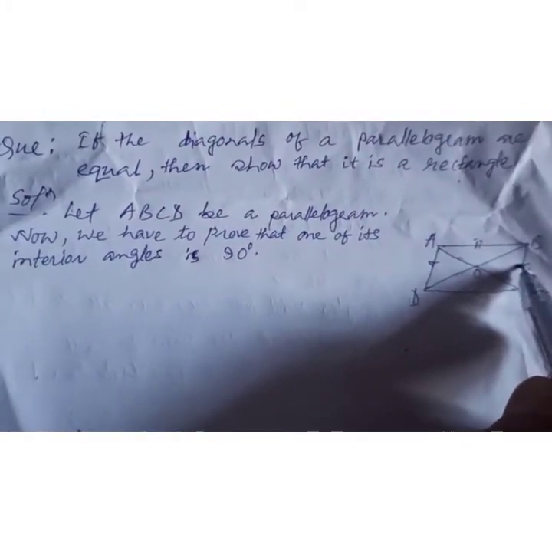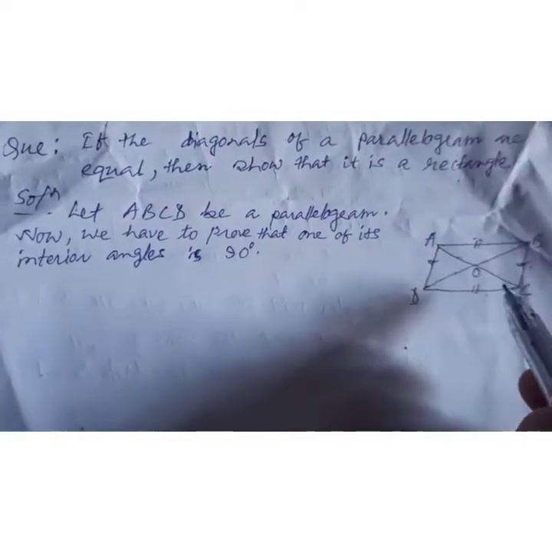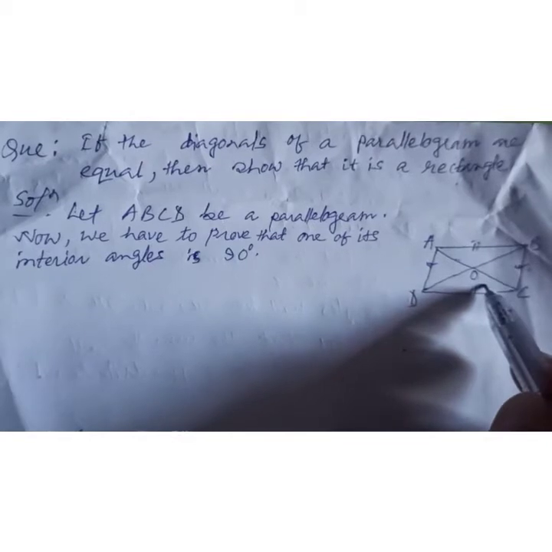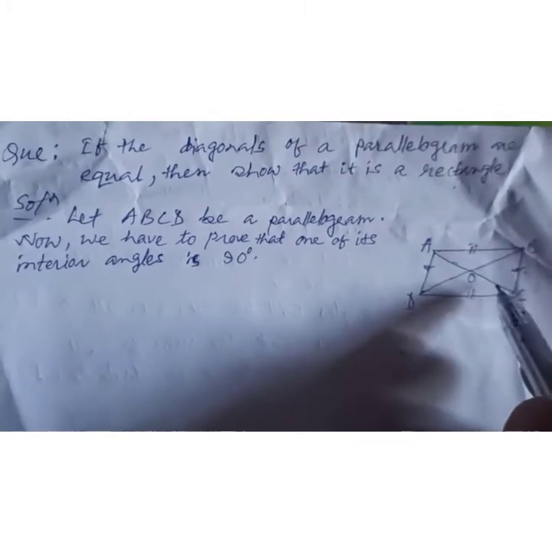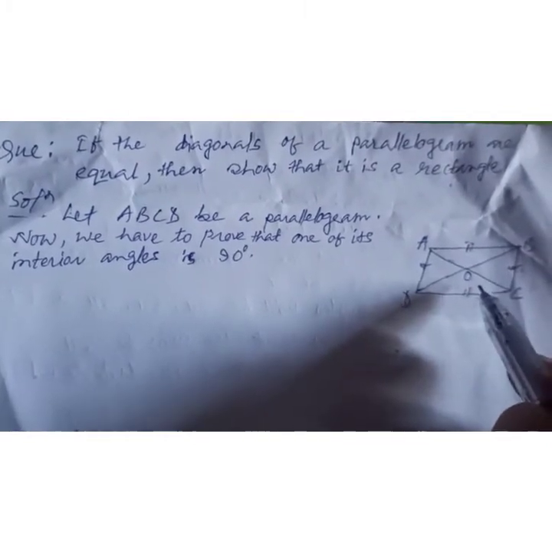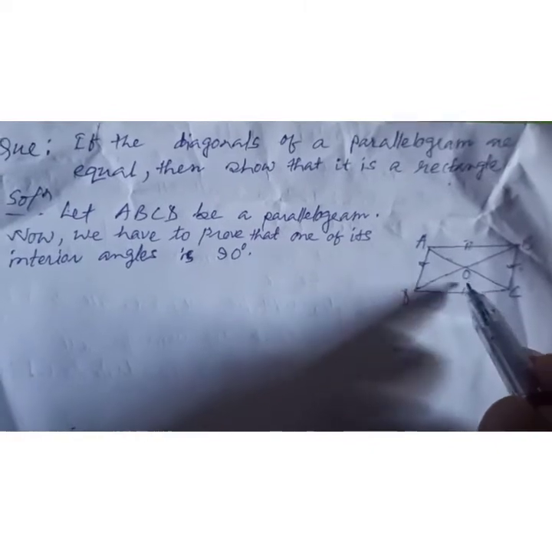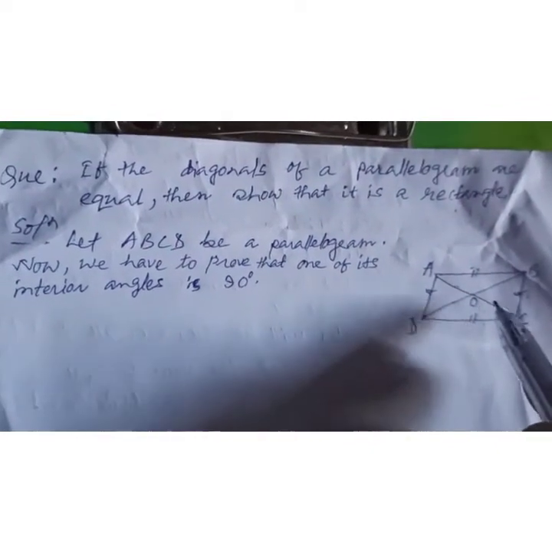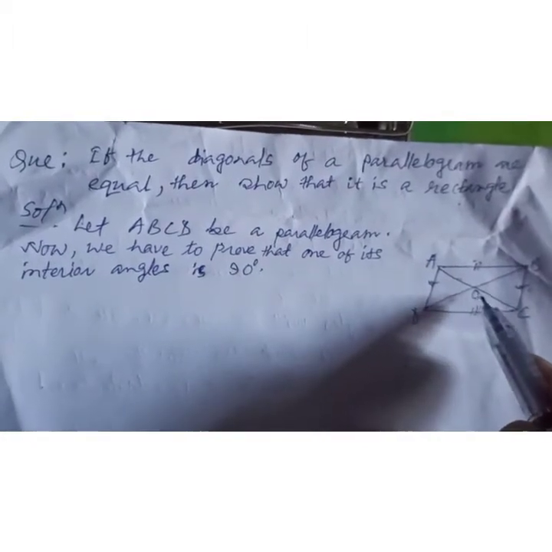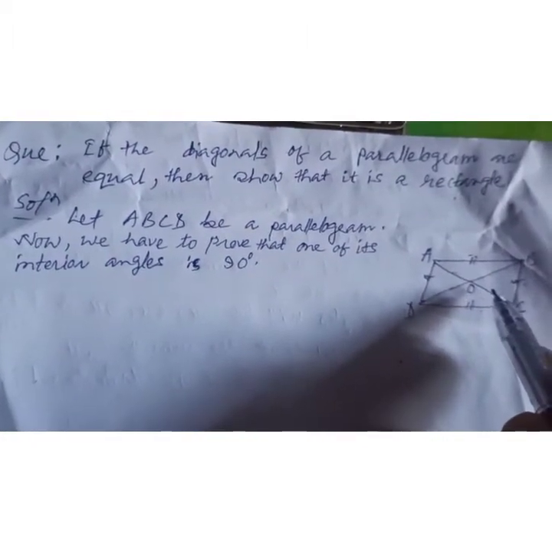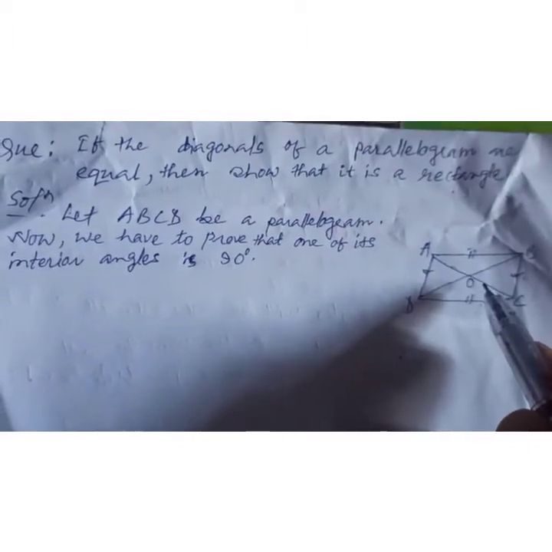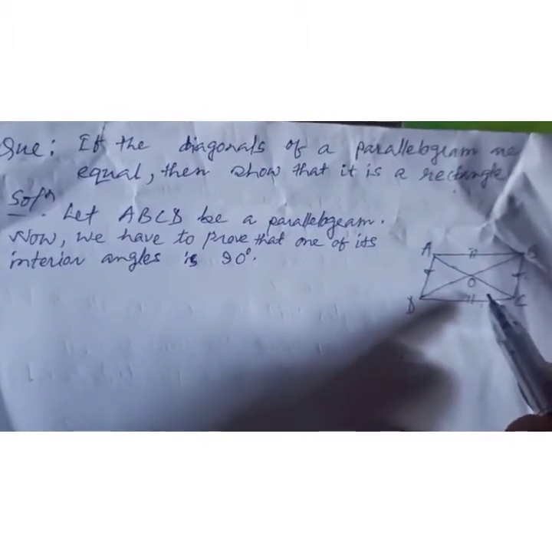Now it is a parallelogram. So what criteria are we going to use to get this one as a rectangle? All angles of a rectangle are 90 degrees.